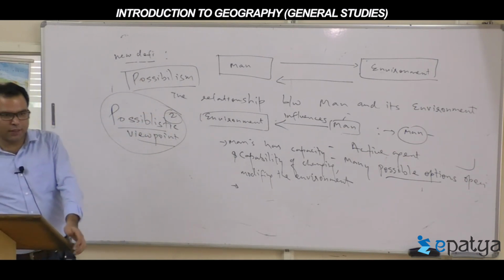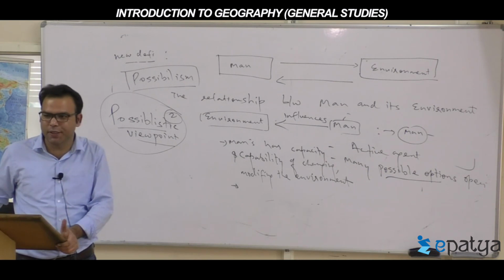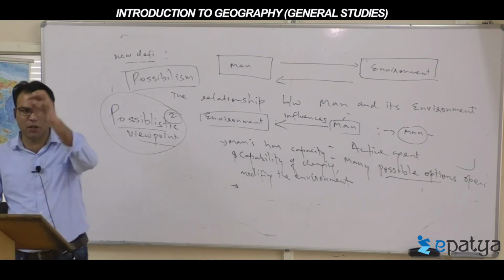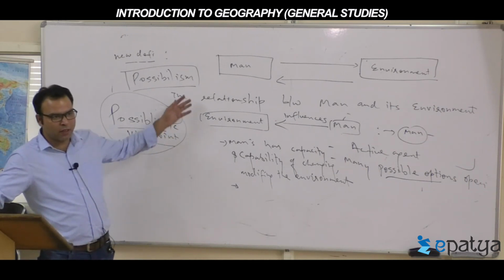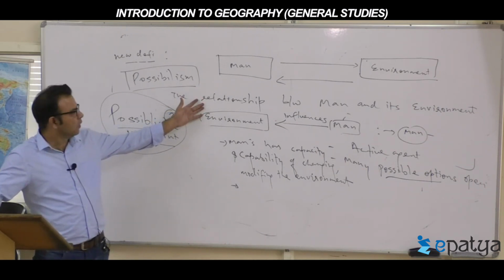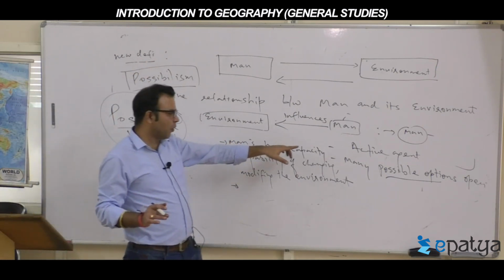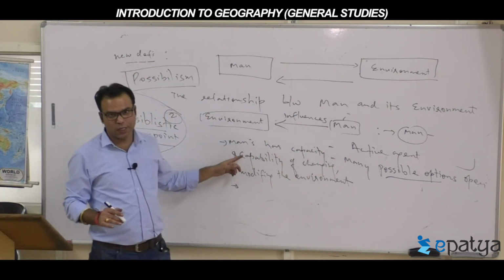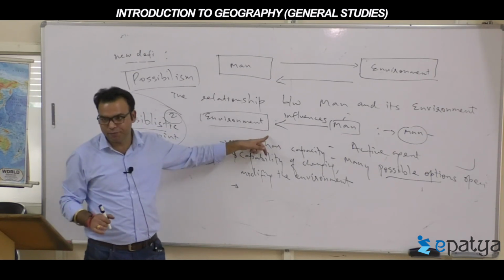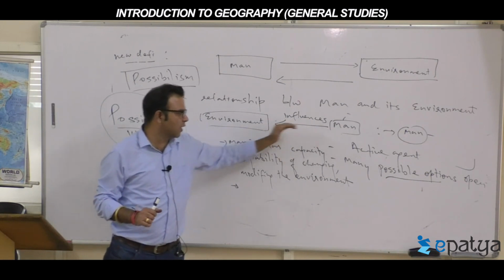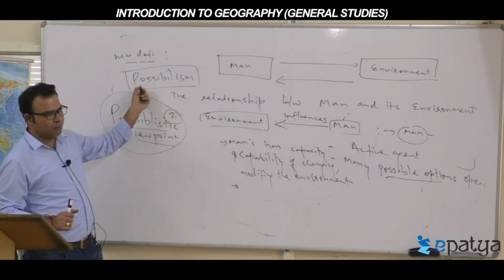Another example is African countries. They are rich in resources, but they are not utilized, and that's why they remain backward. So the possibilistic thought is about options. It is the possible options man has to choose, not the environment. So who is choosing whom? Man is choosing, and such kind of thing is called possibilism.